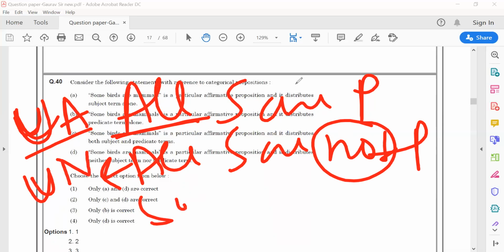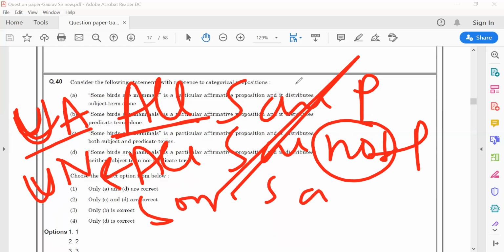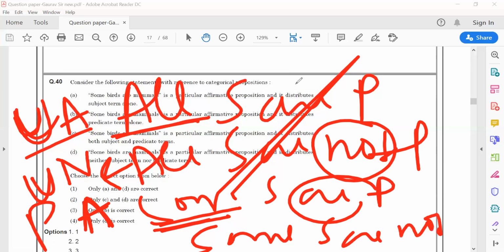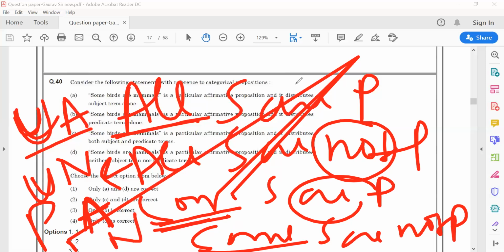Next is some S are P. Some means particular, and there is no not. That means particular affirmative. Next is some S are not P. Some means particular and not means negative. It would be particular negative. These are the four kinds of categorical propositions.